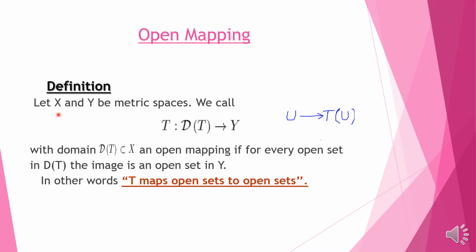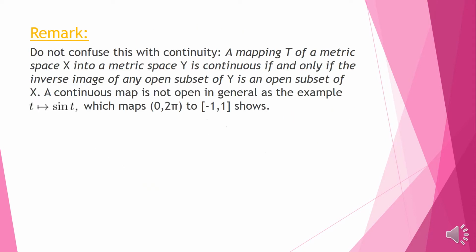So here is the definition. Let X and Y be metric spaces. We call T from D(T) to Y, with domain D(T) a subset of X, an open mapping if for every open set in D(T) the image is an open set in Y.